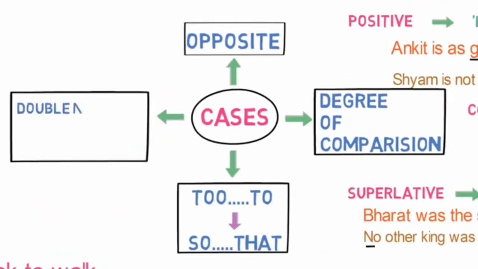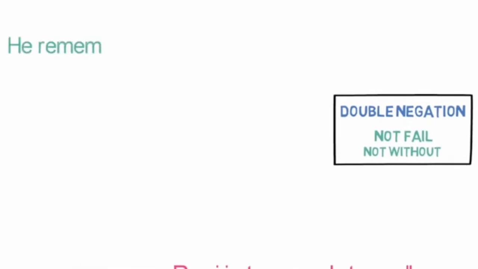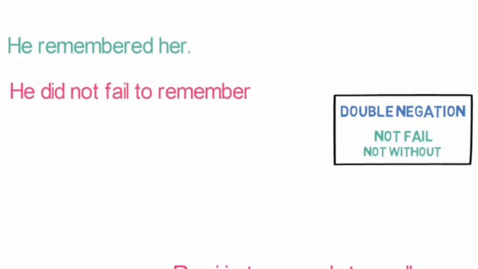Use of double negation words like not fail and not without in the sentence. Let's look into examples to understand them. He remembered her. If we convert it into negative, it becomes he did not fail to remember her. Here we use did not fail to convert the sentence into negative.